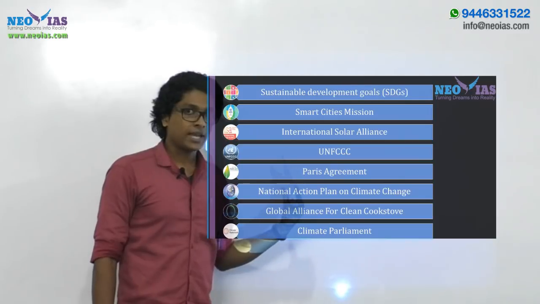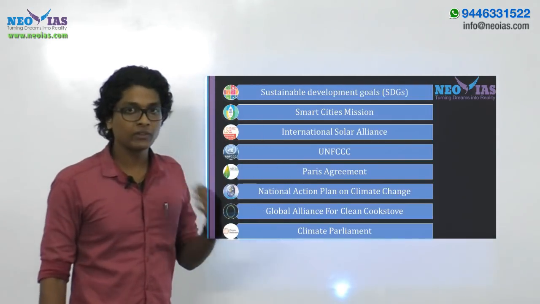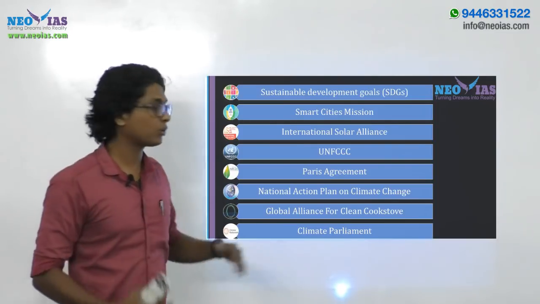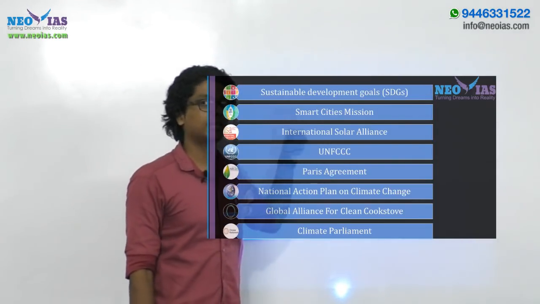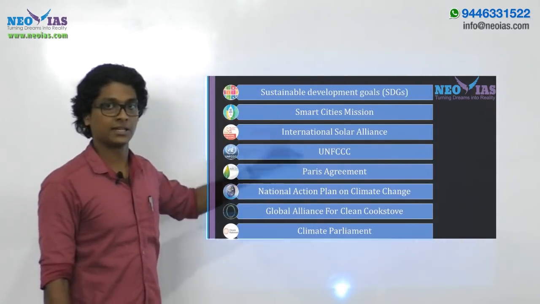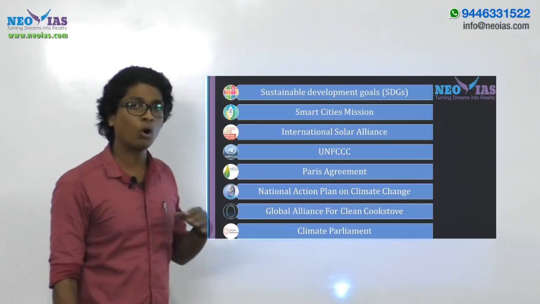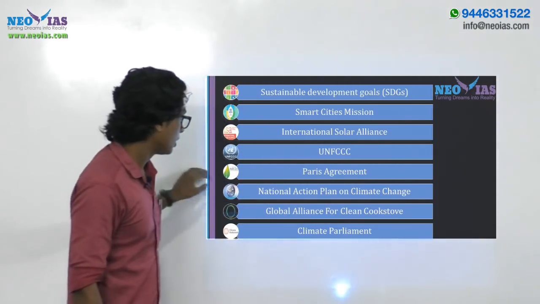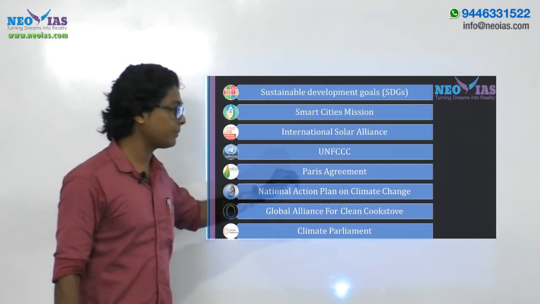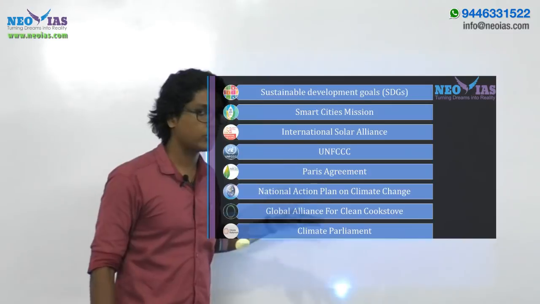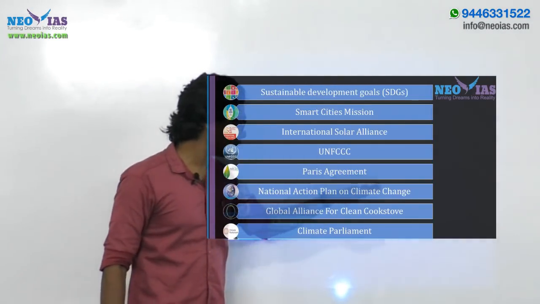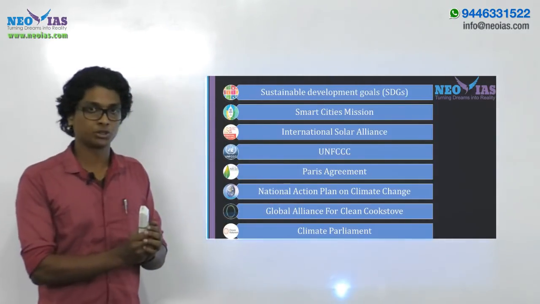And another key term, right, UNFCCC. Now 2017 was the 25th anniversary of UNFCCC, right? So you can expect a question based on the UNFCCC. Since they didn't ask a question in the previous year, you can expect a question based on UNFCCC in this year's prelims examination or in your mains examination. Now the Paris Agreement, I need not say its importance. It's a very important topic, already asked once in 2016, and you can expect questions based on the Paris Agreement again. Then the National Action Plan on Climate Change, another very probable question, right?